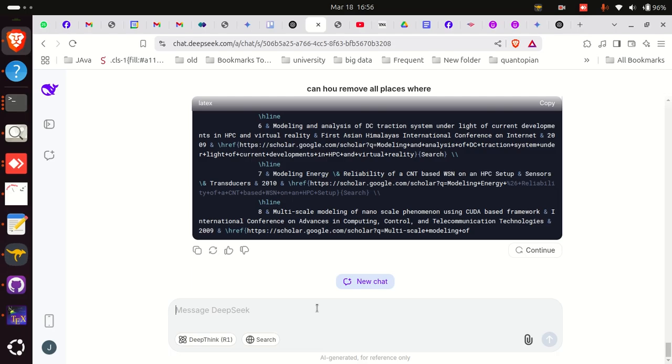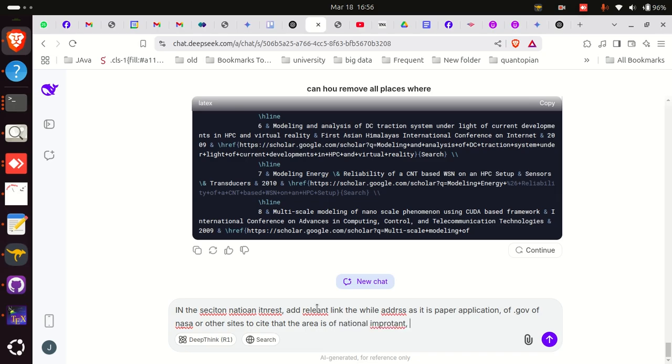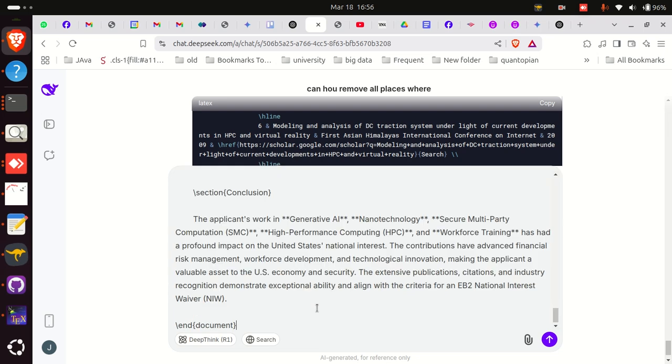I'm going to say that in the section national interest, add relevant links, the whole address, as it is a paper application of .gov or NASA or other sites to cite that the area is of national importance. Change the section national interest in this LaTeX, and then we paste it.